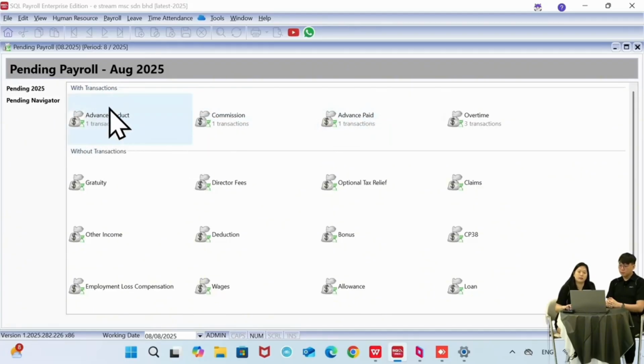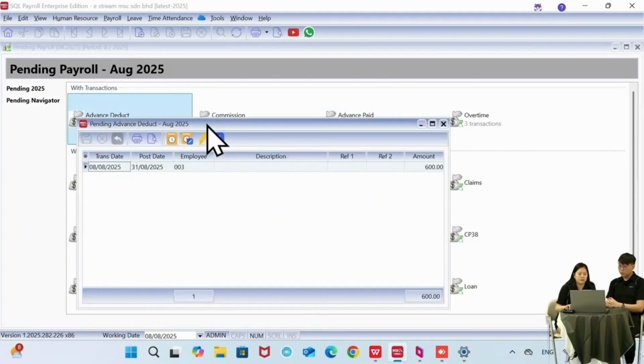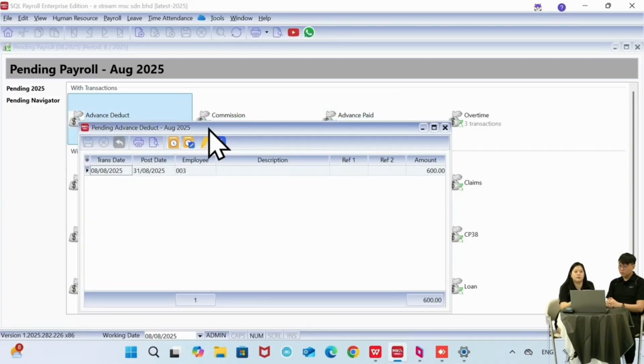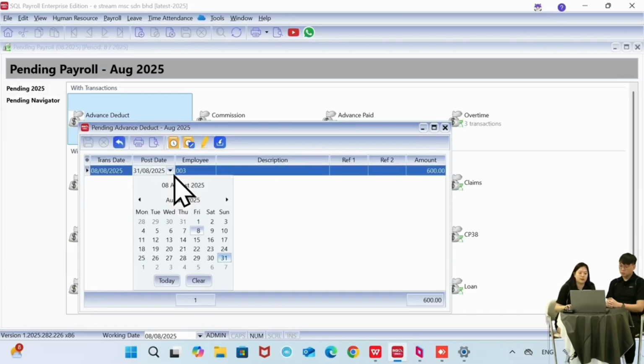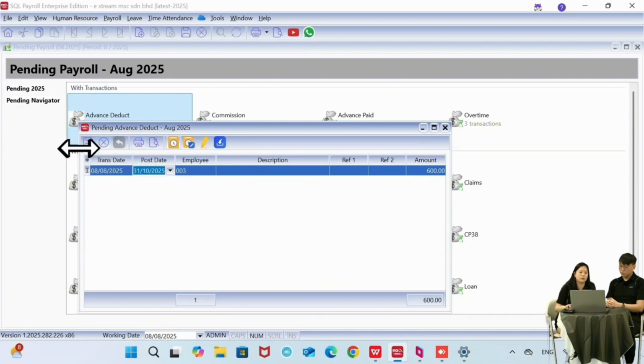So I can click on the advance deduct over here, right? Because maybe the staff said this month, in the month of August, I borrow 600, but you can only deduct during my October salary. So the transaction date I can remain as August, but the post date I can change to October. So meaning when I process the salary for August, it won't have this advance deduct. Only when I process the October month end, then this 600 will appear.